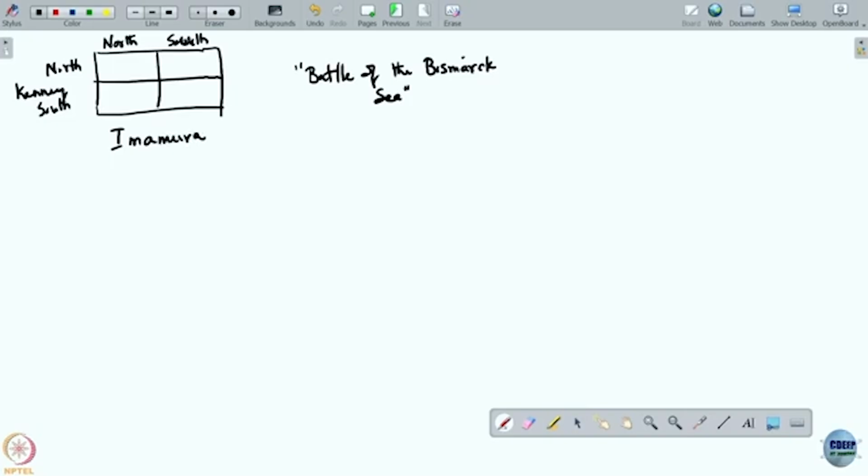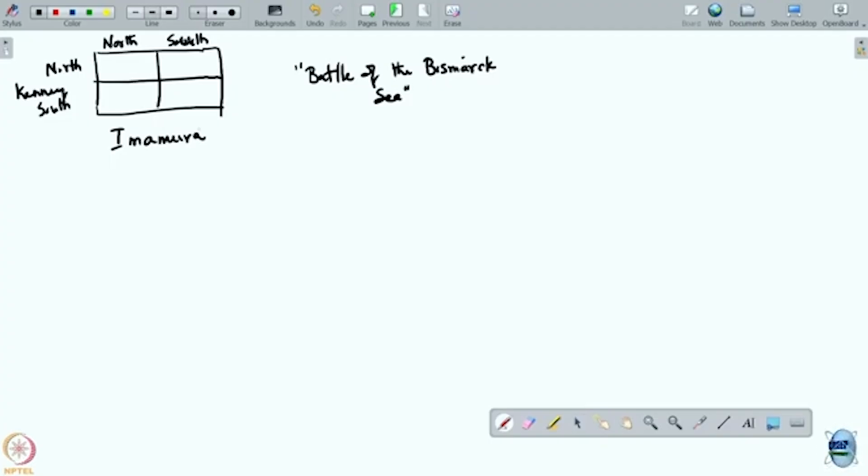General Imamura has been ordered to send transport troops across this sea, and General Kenny has been ordered to bomb the troops. All right, that is the situation. Now Imamura has two choices: he can go north or he can go south. The north route is shorter, the south route is longer, and Kenny has to decide where to send his planes. If Kenny sends planes to the wrong route, he can recall them, but the number of days of bombing is reduced. Okay, that is the situation.